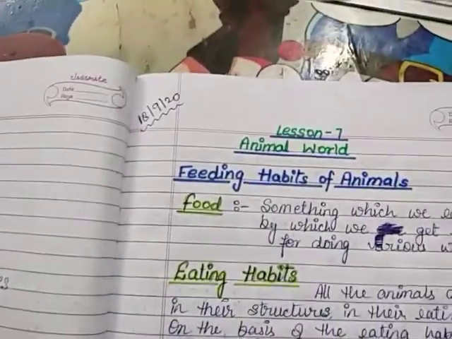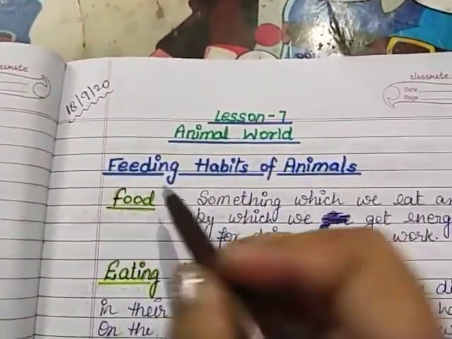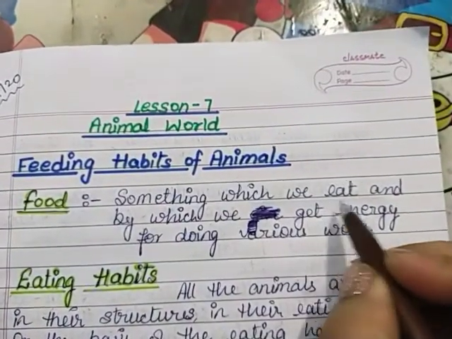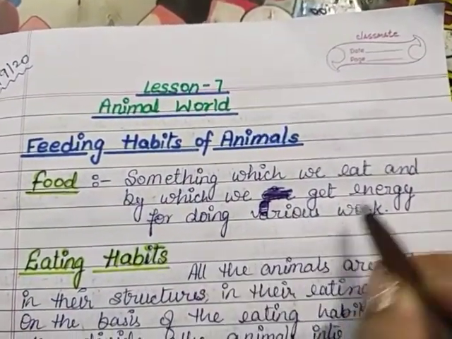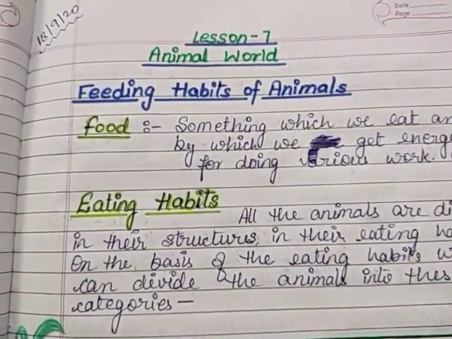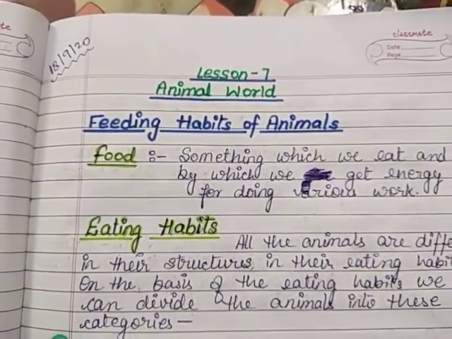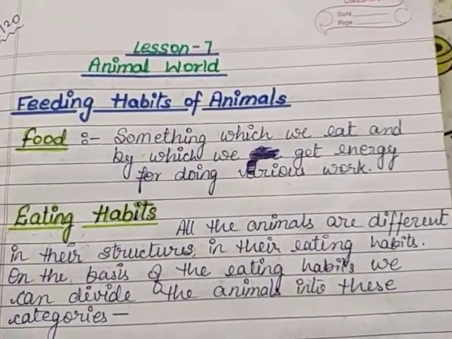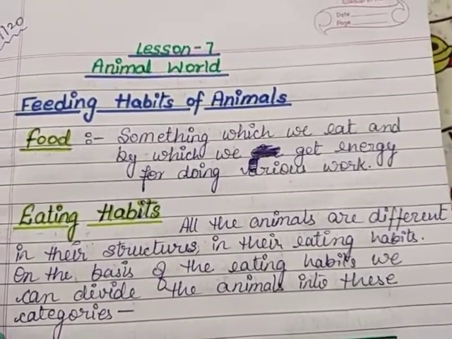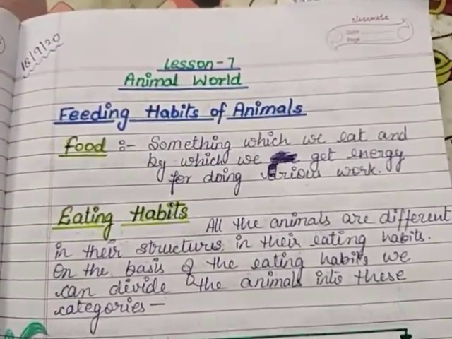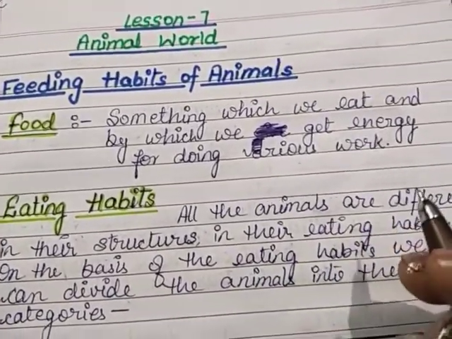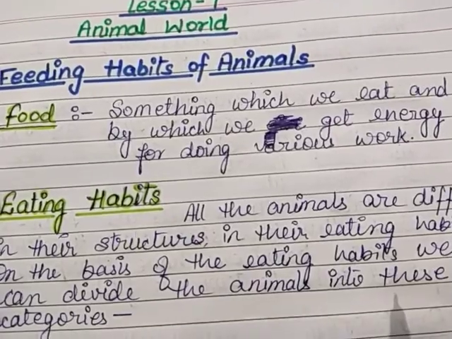So first of all, food. Feeding habits of animals. Food is something which we eat and by which we get energy for doing various work. What is food and why is food essential, children? Every living being needs food for their work and for doing their different tasks.